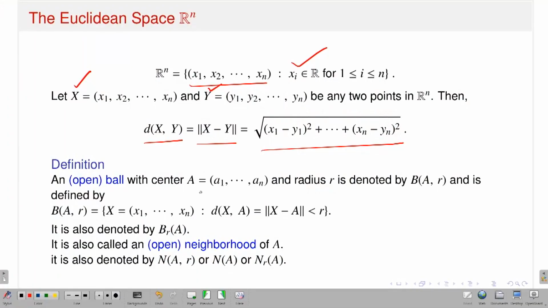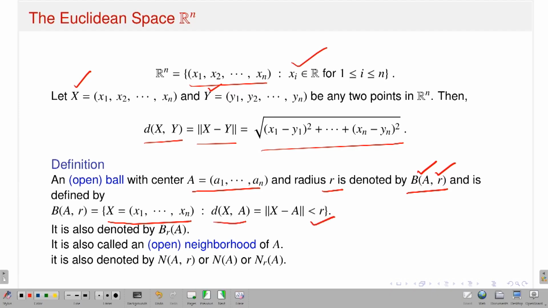Okay. So once I have the notion of distance in n-dimensional Euclidean space, then I can talk about the concept or notions of open ball. What is the definition of open ball? An open ball centered at capital A, which is nothing but small a1 to an, and radius r, which I denote as the ball of center A and radius r, is defined as the collection of all those points x in Rn such that the distance between x and A is strictly less than r.